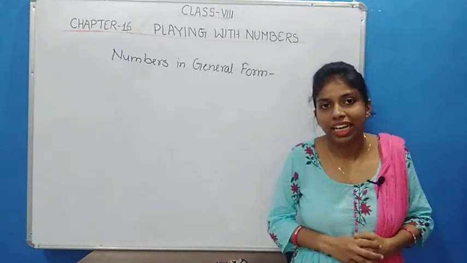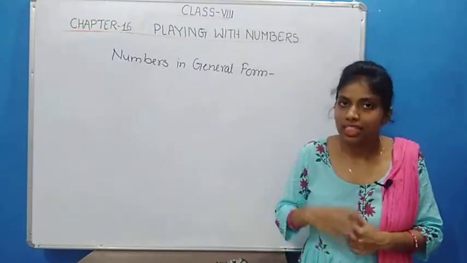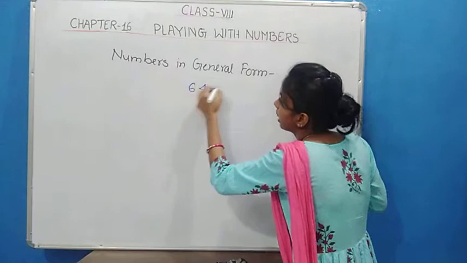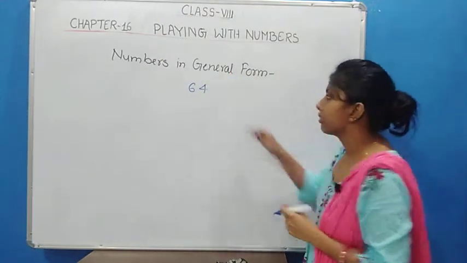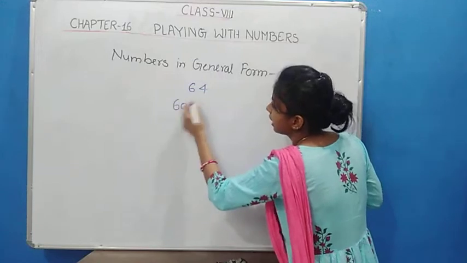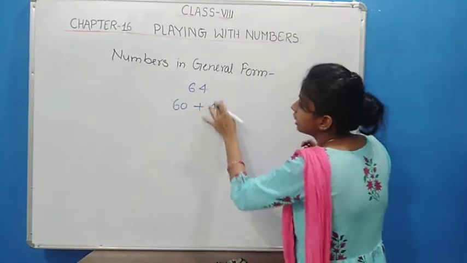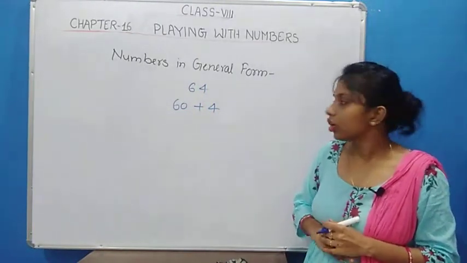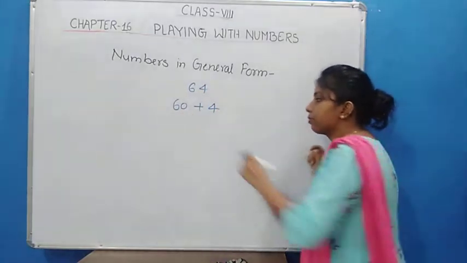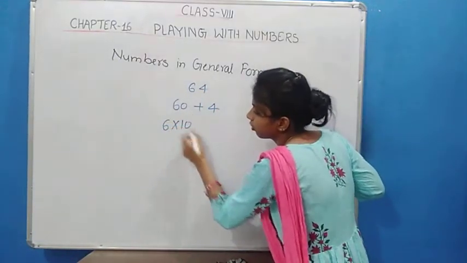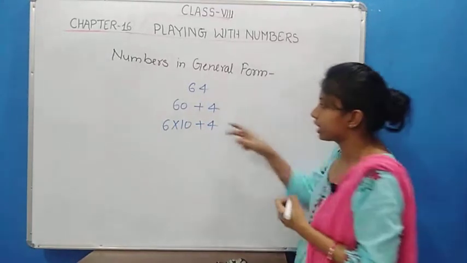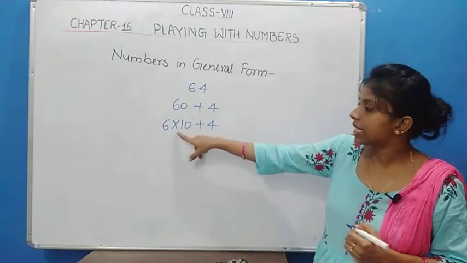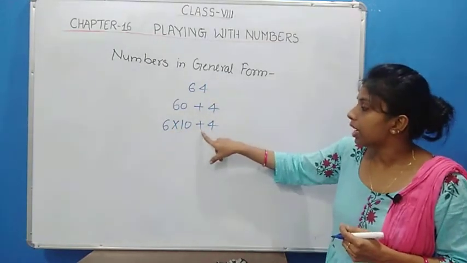To represent any number in general form, let's take an example. Suppose I take the number 64. This 64 can be written as 60 plus 4. We just expand it in the form of 60 and 4. Now this 60 can be written as 6 into 10, and after that we have 4. So this is the general form: we can expand 64 as 6 into 10 plus 4.